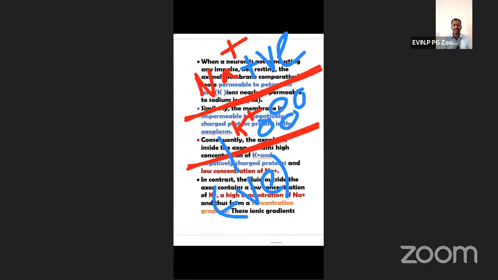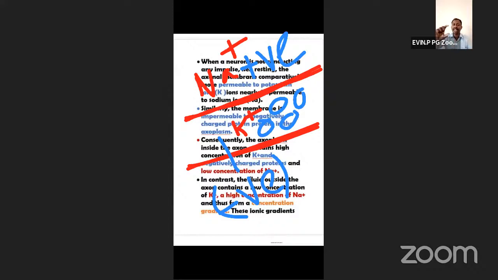So always during the resting potential, the inside seems to be electronegative. At the time of resting membrane potential, what is the charge outside of the neuron, positive or negative? Yes, positive. So always positive during resting membrane potential. Then inside the axoplasm.